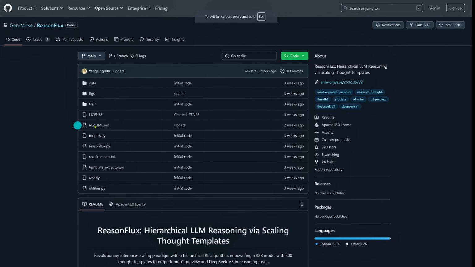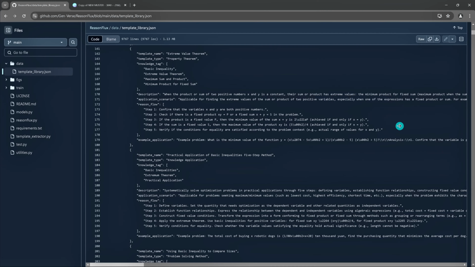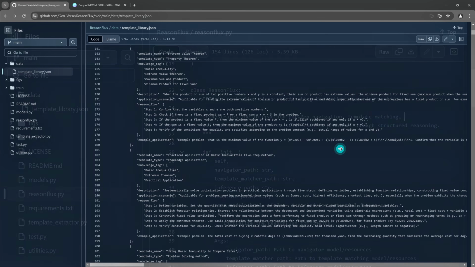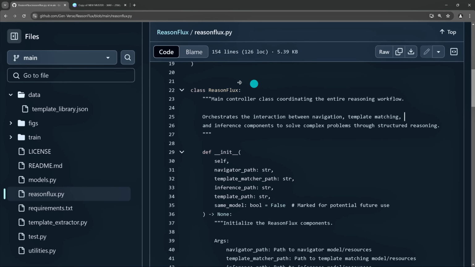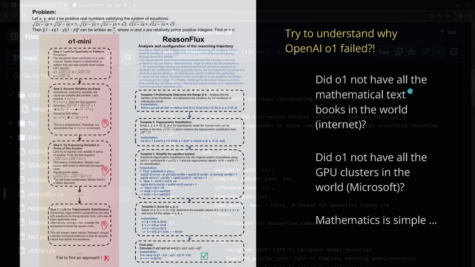However, beautiful, they published this, and we have an Apache 2 license, so you have the complete code, you have the complete data. So let's have a look at this. This is our GitHub repo, great. There are your 10,000 lines of the data, the templates. And they have really the description, application, and the reasoning flow. So for mathematics, yes, I have to tell you a little bit later. And then we have, of course, the implementation. We have the ReasonFLUX Python, the class definition, the controller definition, the dependencies, the structured reasoning, and everything is available for you. So open source, go have fun with it, implement it for your particular ideas.